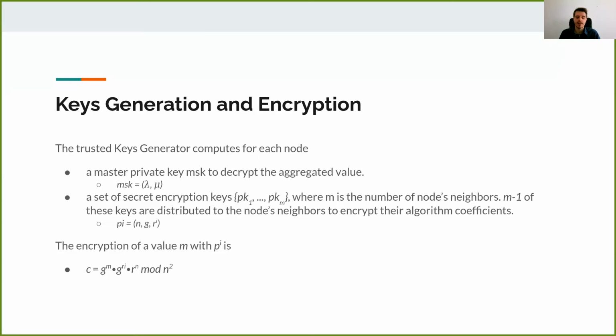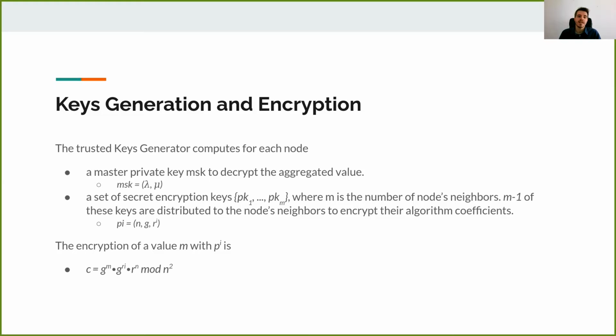A neighbor uses this key to encrypt its coefficients and then sends the encrypted values to the corresponding node. The peculiarity of the keys in this set is that they contain a random value that is different for each key. We also impose that the sum of all these random values is equal to 0.